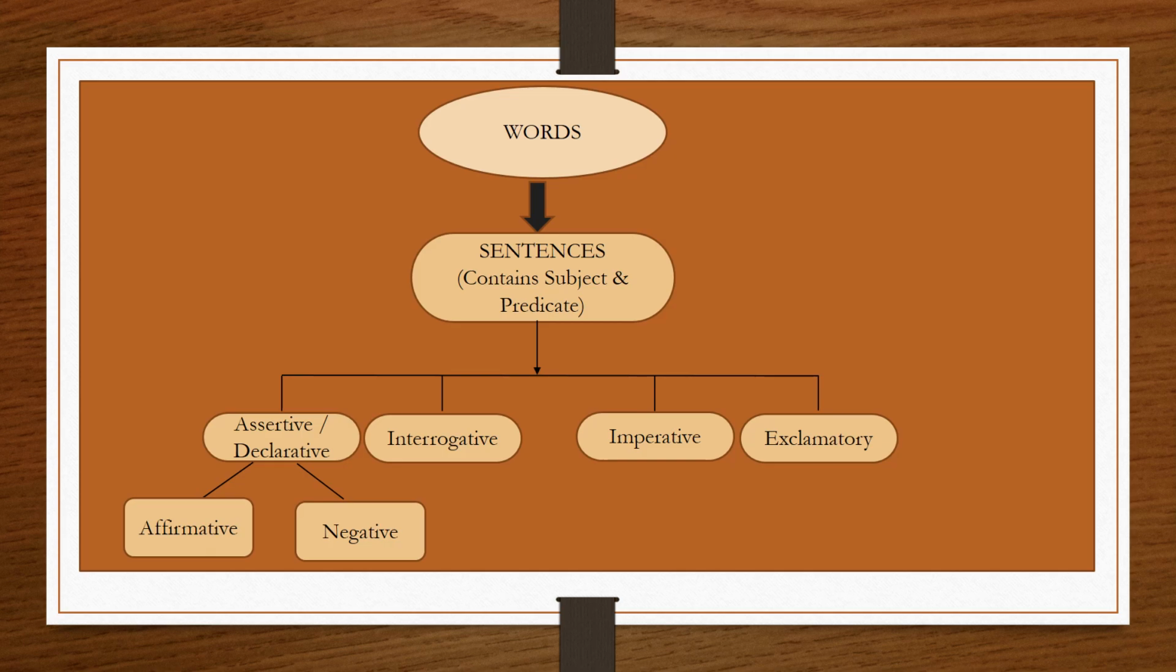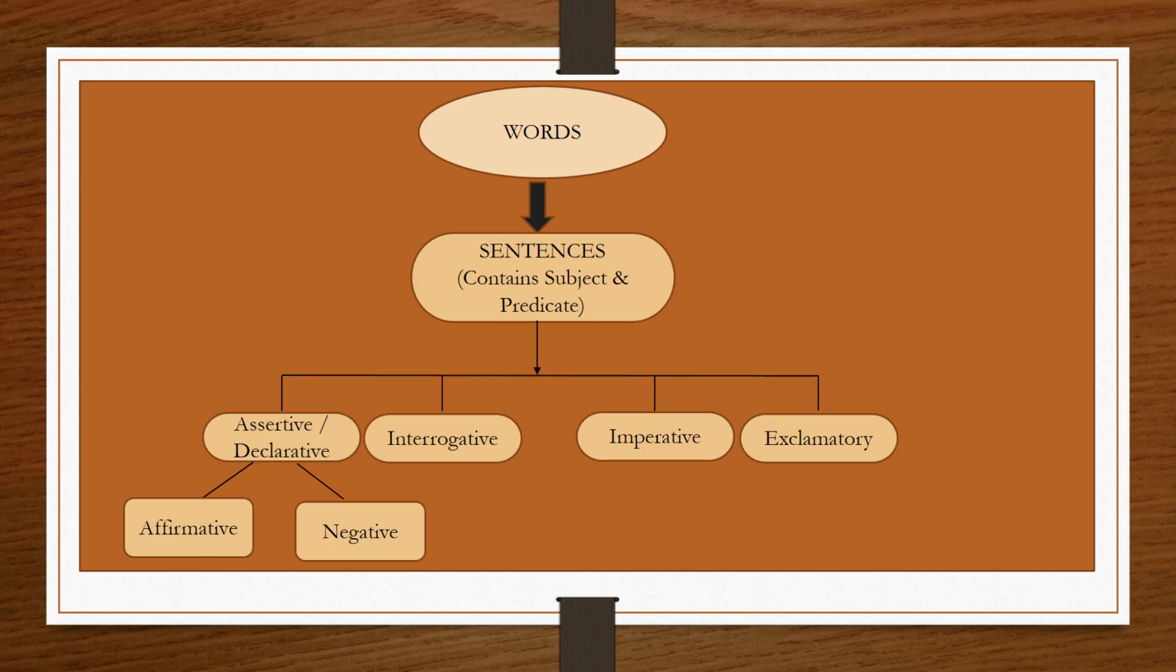Before starting the chapter, let us have a recap of the last classes. In previous classes, we have studied that different alphabets combine to form words, and when these words are sequenced in a proper order, they form sentences. A sentence is a group of words that makes complete sense by itself. It has a subject and a predicate.